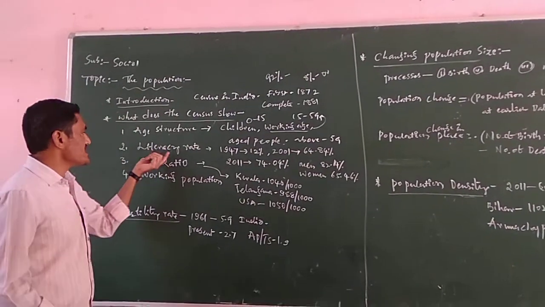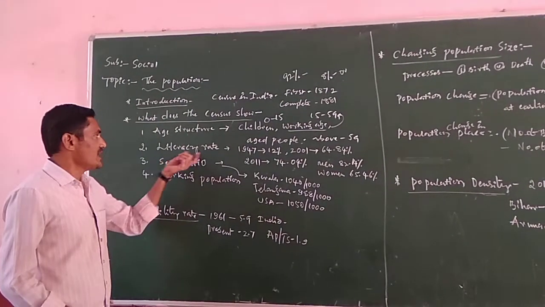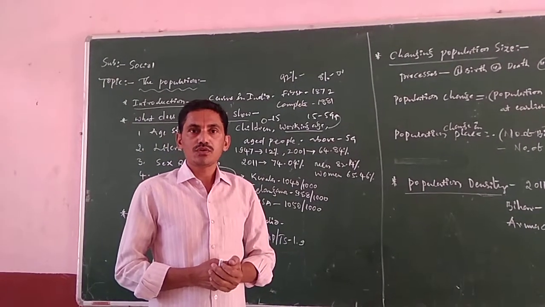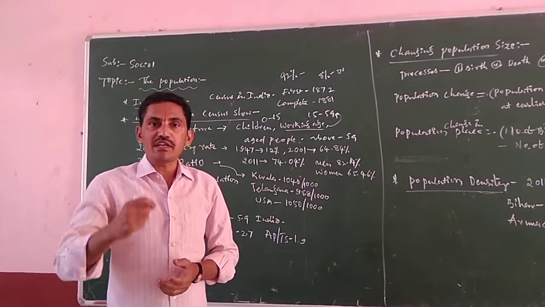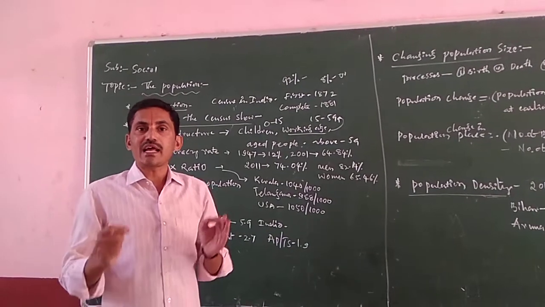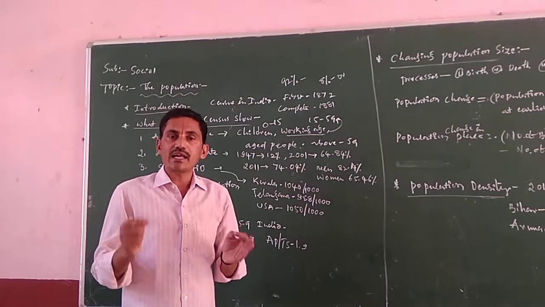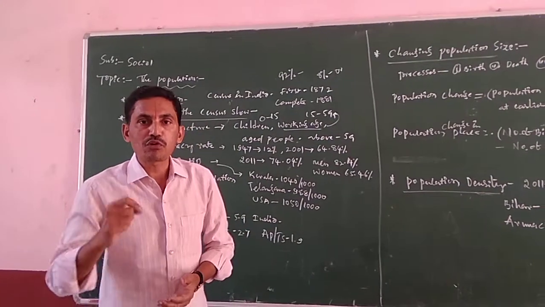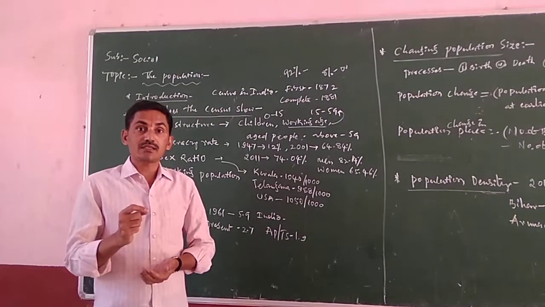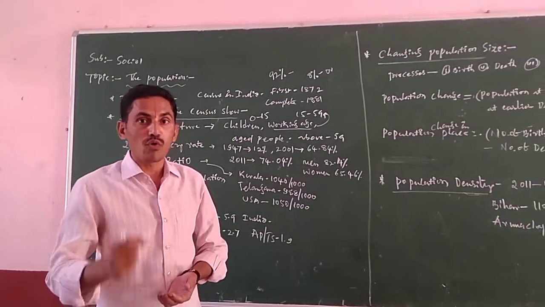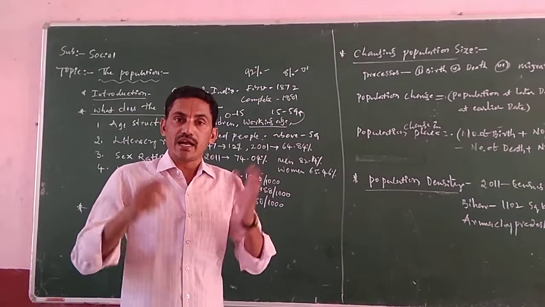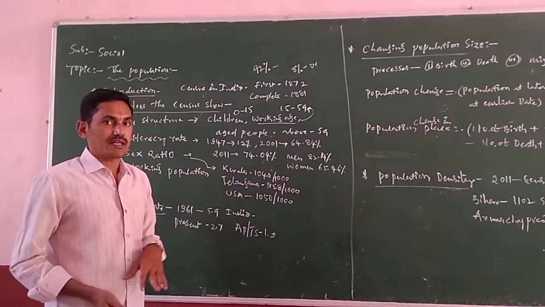Next, literacy rate. Second one is the literacy rate. So what is literacy rate? A person aged 7 years and above, who can read and write and understand in their own language, we call literacy rate. Literacy rate means a person above 7 years old can read and write in their own language and understanding is called the literacy rate.